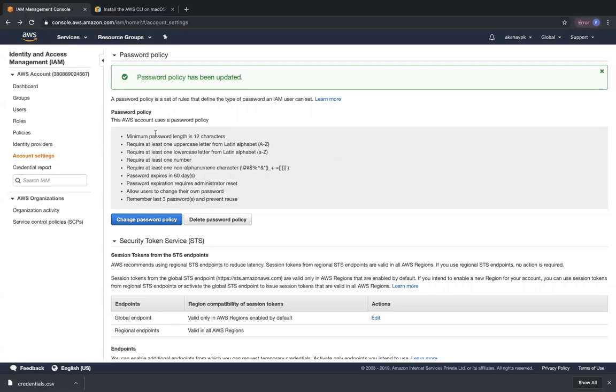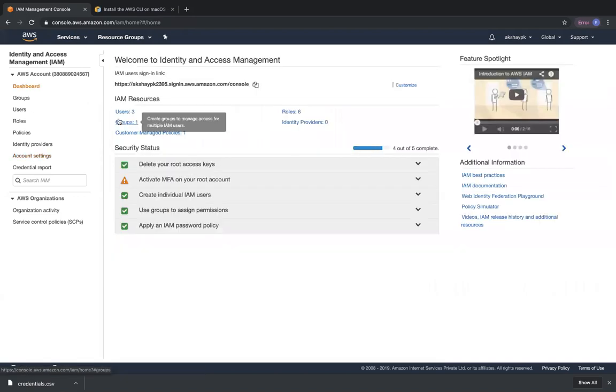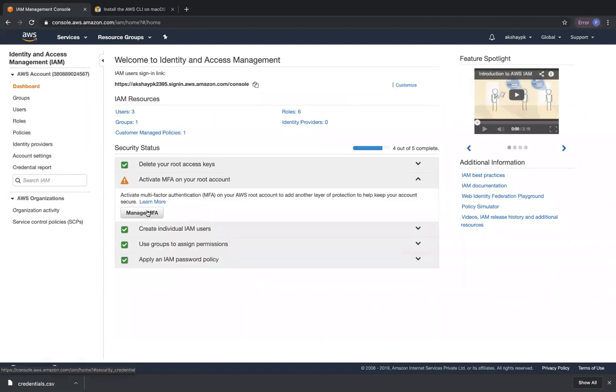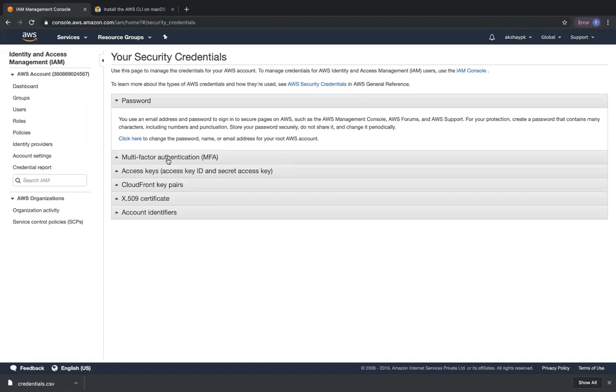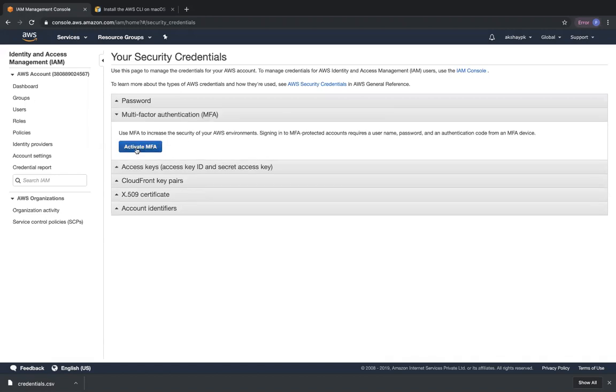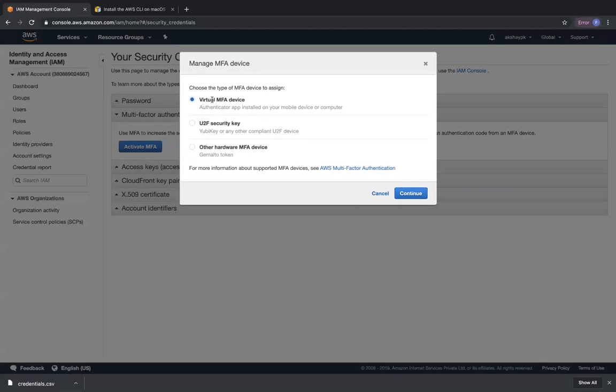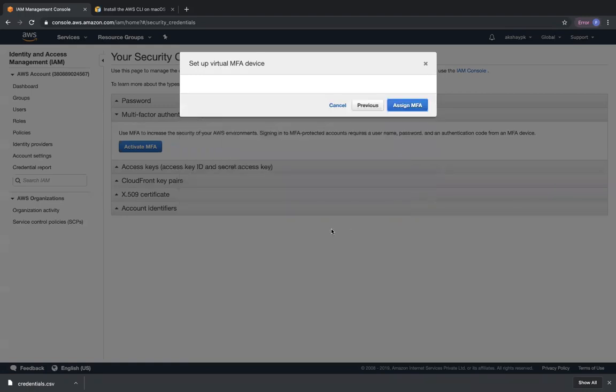And then the next thing that we are going to do is, from the dashboard, we are going to activate MFA. Okay. So to activate MFA, a person needs to install Google Authenticator on their mobile phone. Okay. So manage MFA. It automatically asks us to get started with IAM users or security credentials. I'm going to select, don't show me this message. I'm going to continue to security credentials, which is over here. Under multi-factor authentication, I'm going to click on activate MFA. So you can use a virtual MFA device, which is a mobile app that is installed onto your phone. So I'm going to click on continue.